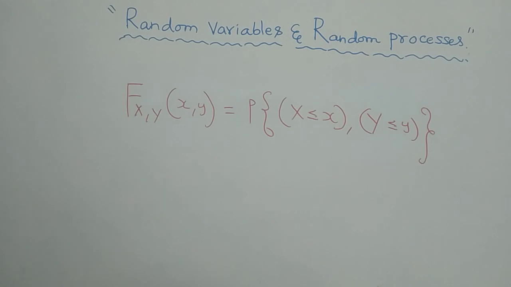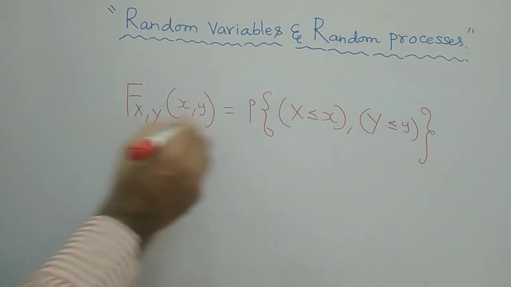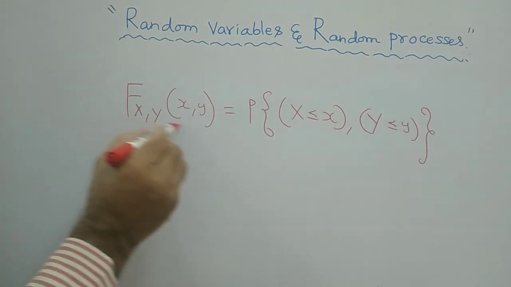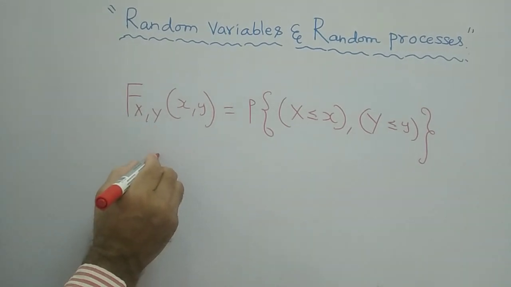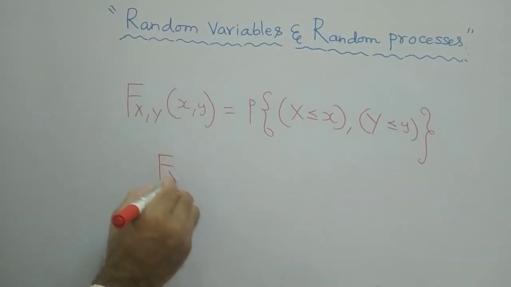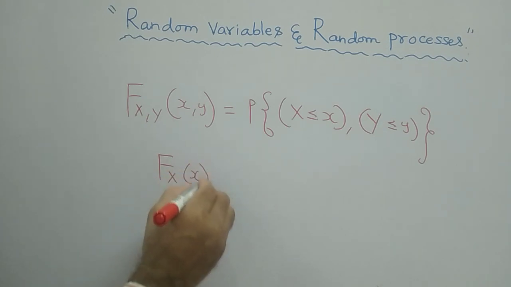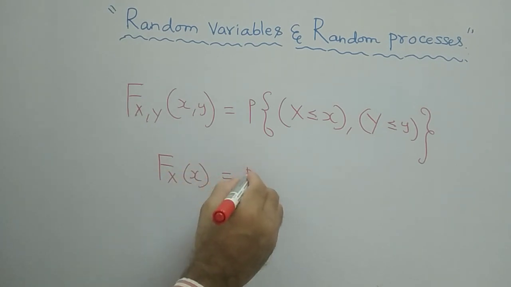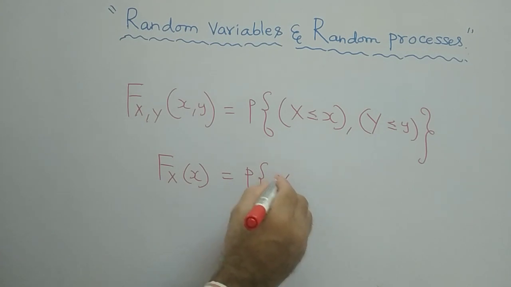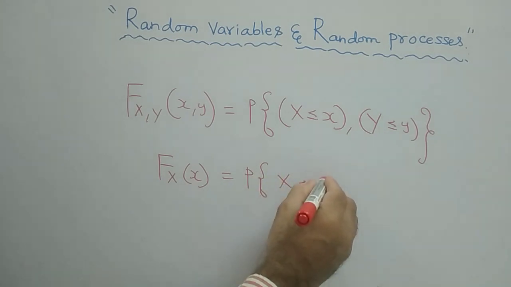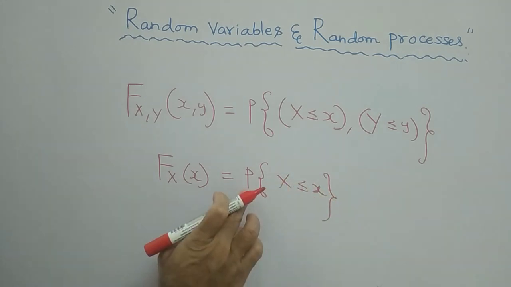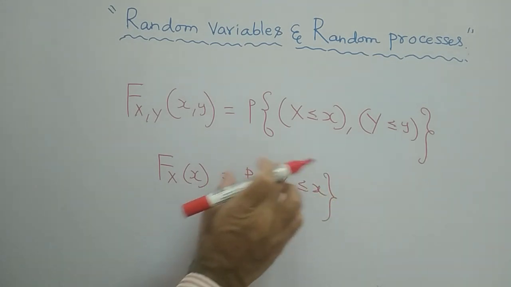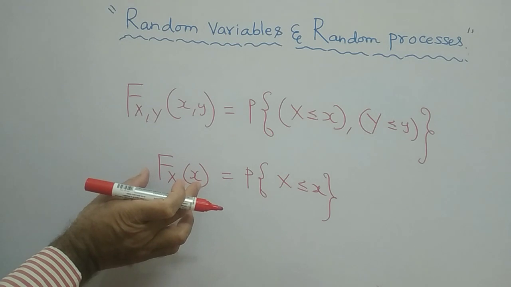Is it not? This is what the definition of a joint distribution function is. For a single random variable, we know that F_X(x) is equal to the probability of a single event, that is X is less than or equal to x. This is the single event. For the single event we are taking the probability, and therefore the probability of an event is nothing but the distribution function.